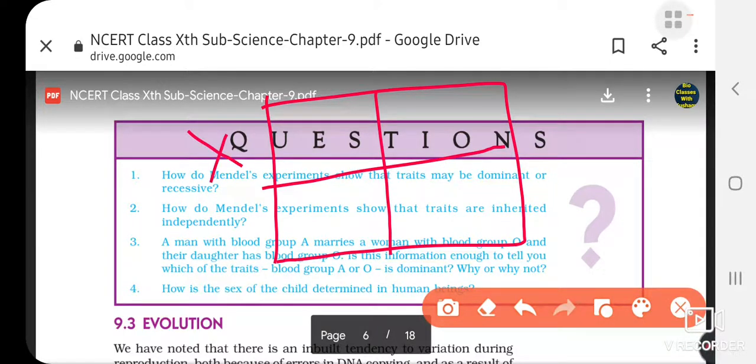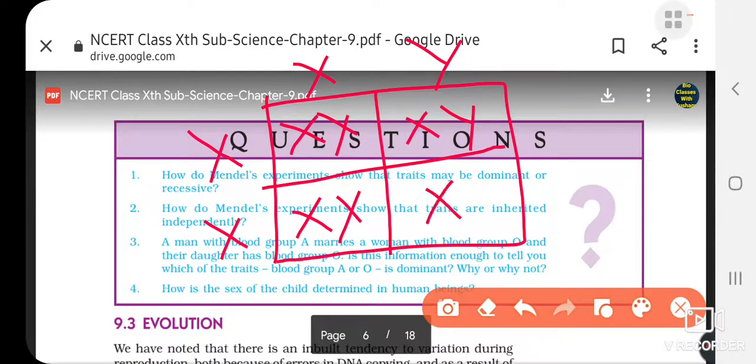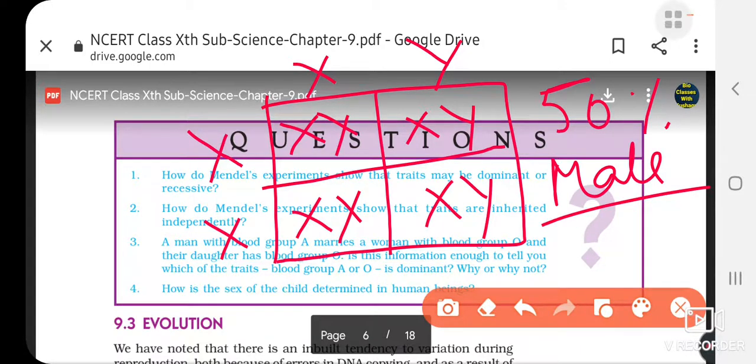Let us write XX here, and for male XY here. XX, XY. That means a female can produce 50% male child, chances of 50% male child, and there are 50% chances of female child.